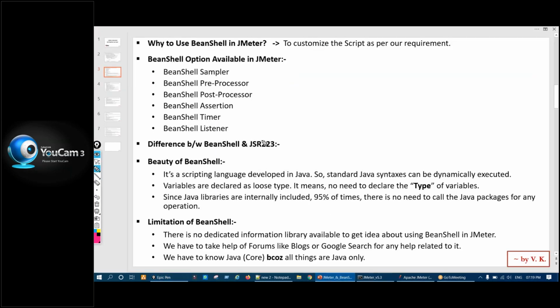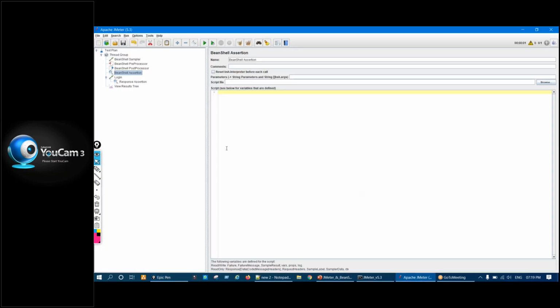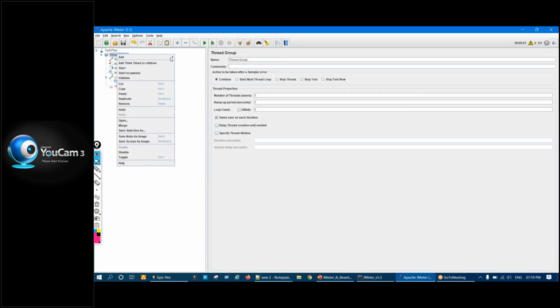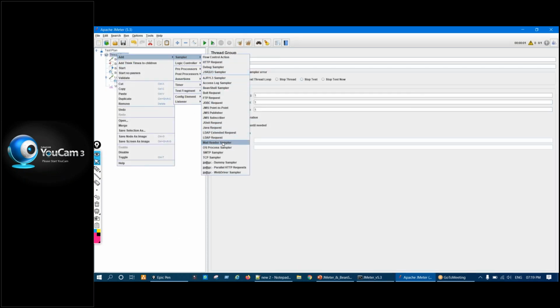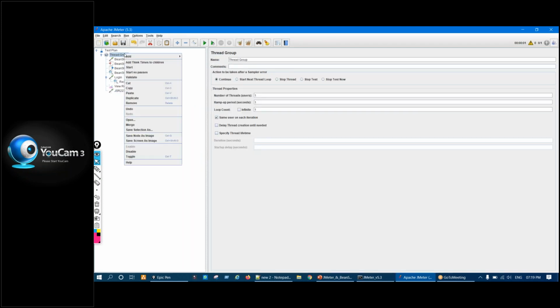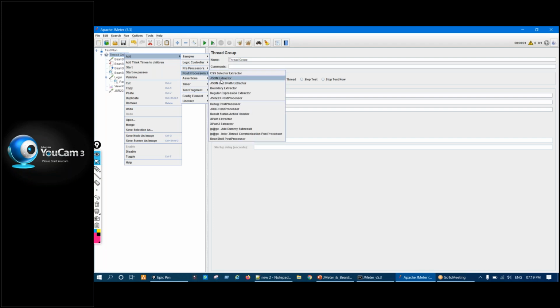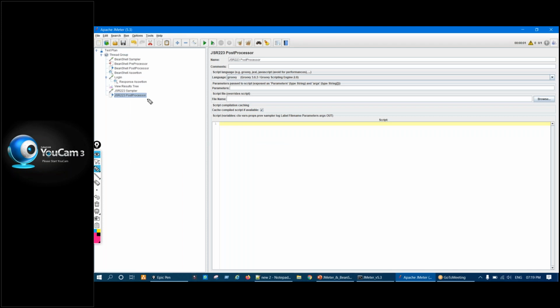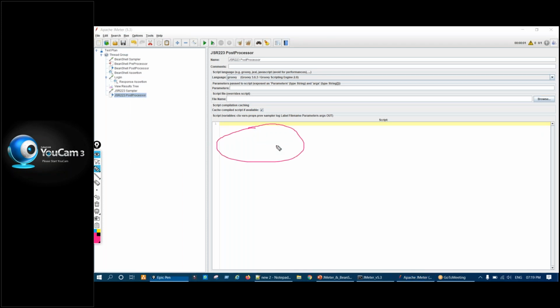Now in BeanShell we have one more component called JSR223. Again, every main element has a JSR223 element. So here under sampler, you can see your JSR223 sampler will be there. The same goes for preprocessor and post processor: JSR223 preprocessor, JSR223 post processor, right? So if we see here also the ID is there, correct?